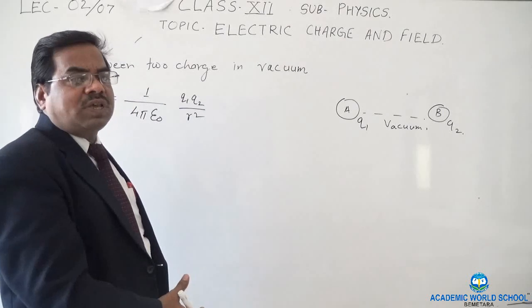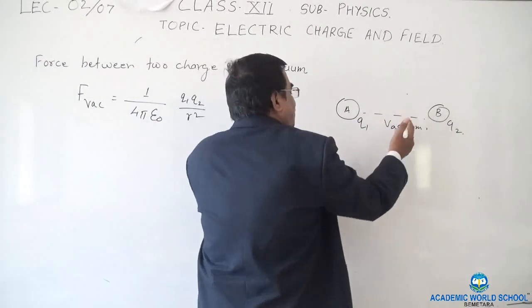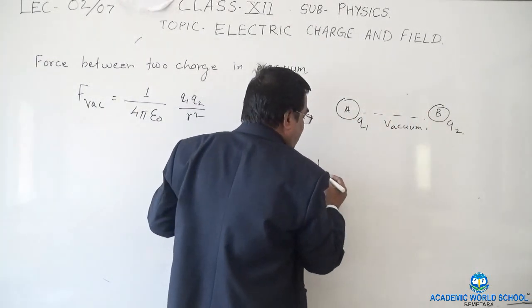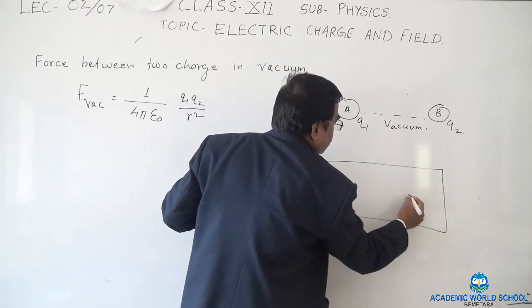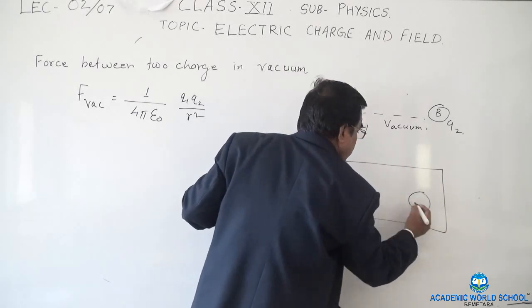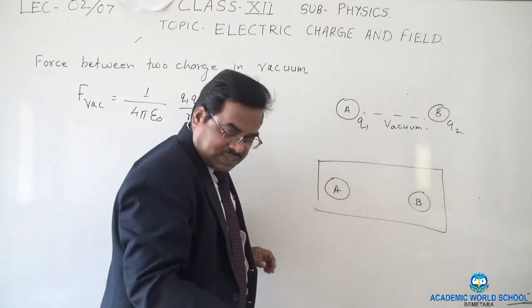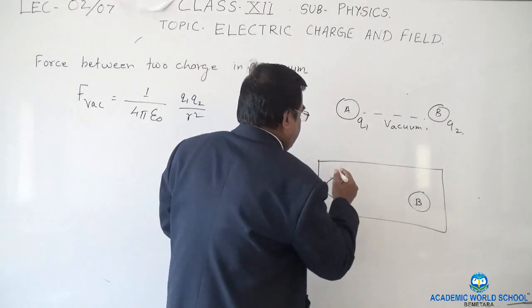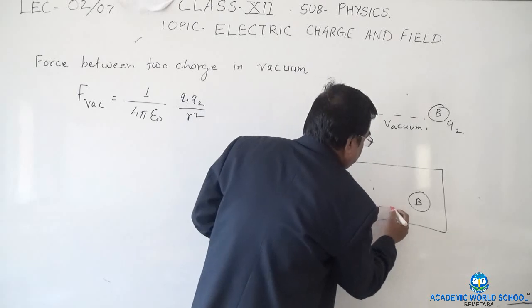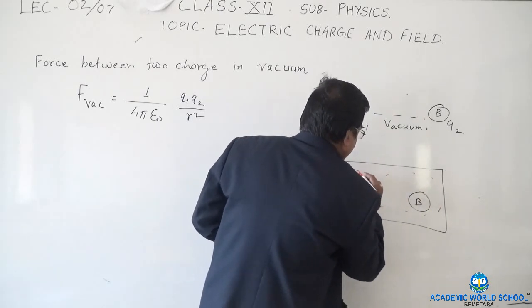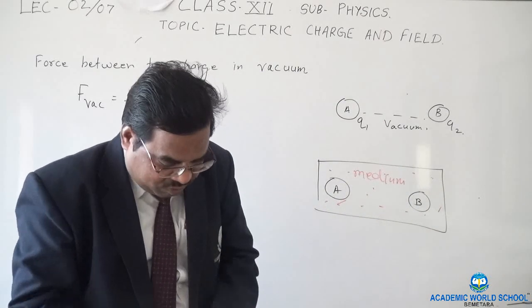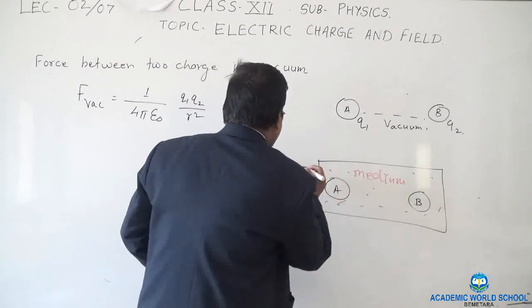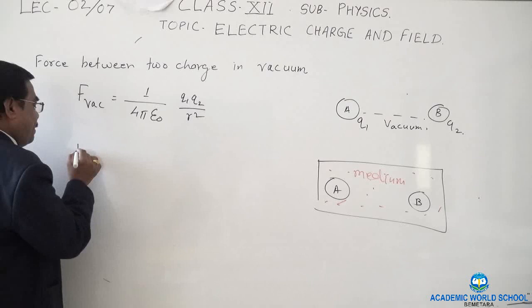Now suppose I change it and the same two charges are in another medium. Some medium is kept there. So here now the force will be F medium.